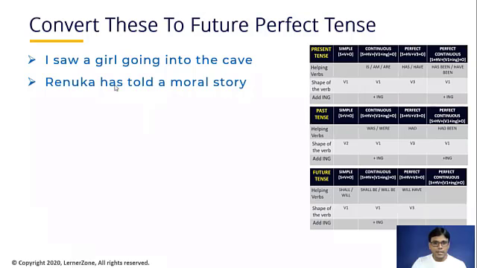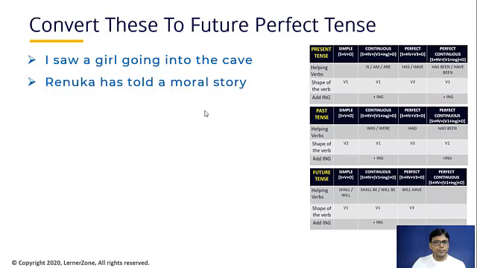Now you need to understand has. Where are we using has as a helping verb? Has we are using in the present perfect tense. So this sentence is a present perfect tense sentence. Now if I have to convert this sentence to future perfect, then I just need to replace this helping verb with will have. Renuka will have told a moral story, because here also we are using V3. Okay, the rest all remains the same.